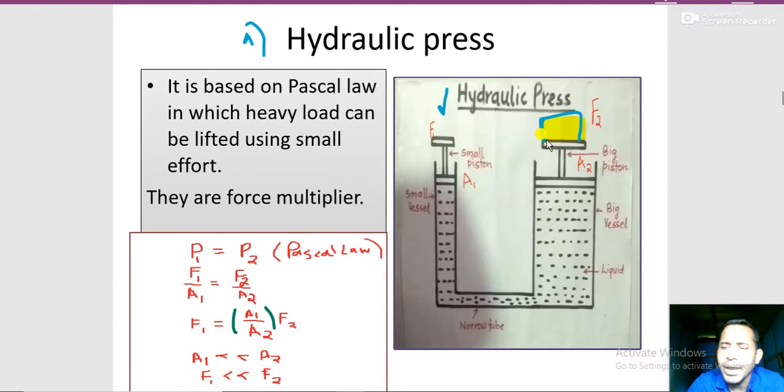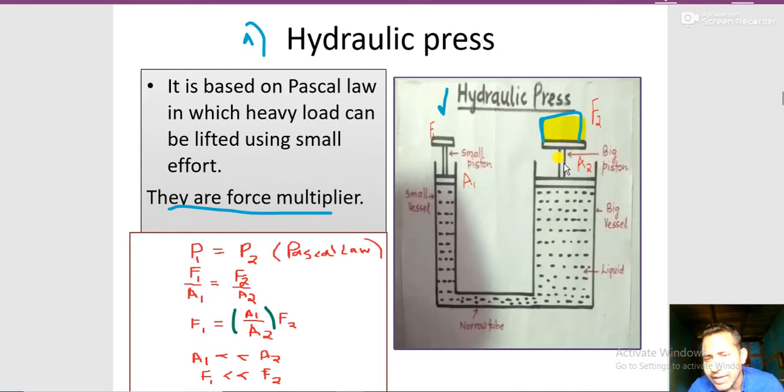Sometimes you will get the question: why is the hydraulic press called a force multiplier? It might seem a difficult question for you, but the question is just difficult, doing it will be easy. Why is the hydraulic press called a force multiplier? For that question, just make this figure. I think this figure is easy. No need to label everything, just write the small piston F1, A1, F2, A2.